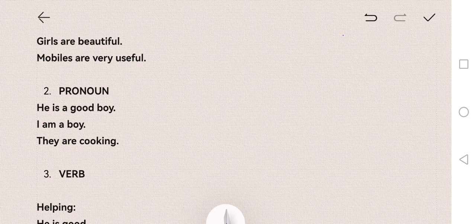I can simply say Usha is a good girl. She is 9 years old. She goes to ABCD school. So that's where the pronoun comes in, which replaces the noun. Or he's a good boy. I'm a boy. They are cooking. Okay, so pronoun normally replaces noun.